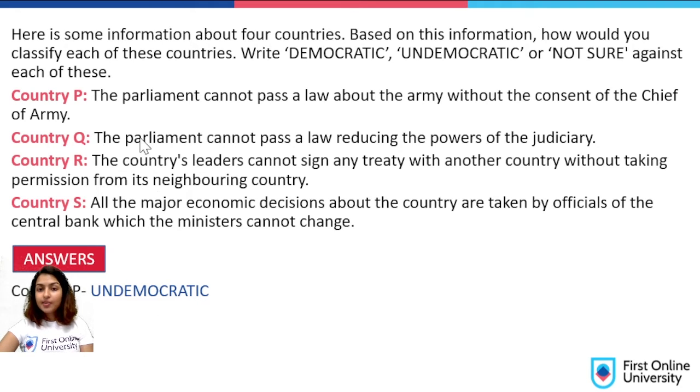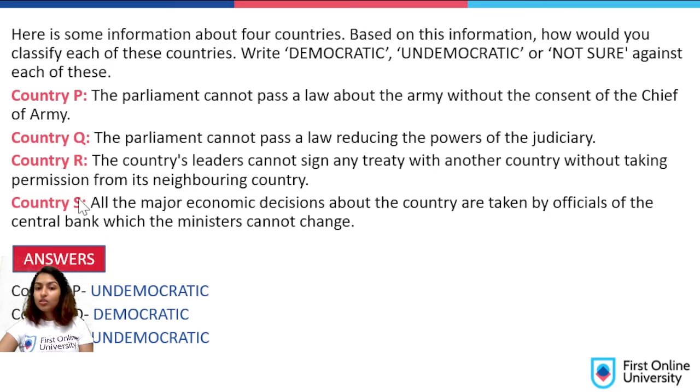Country P, undemocratic, because here it says the parliament cannot pass a law about the army without the consent of the chief of the army. It's totally democratic if the parliament can pass a law. But here there's a big word called consent, where the chief of the army should be spoken to before passing a law. So that is not right in a democracy. Country Q, it is democratic because in a democracy, the parliament cannot pass a law reducing the powers of the judiciary.